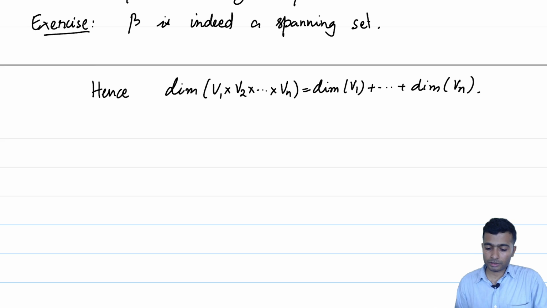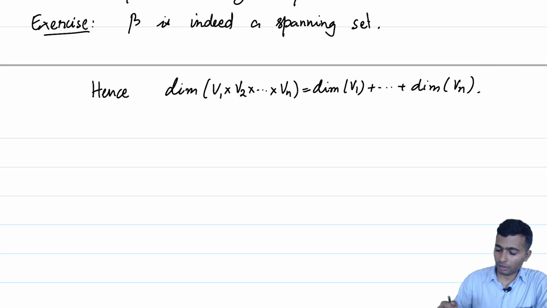In the next video we will discuss how more vector spaces can be obtained from existing vector spaces by considering another notion called the quotient of vector spaces. So, let me stop here.